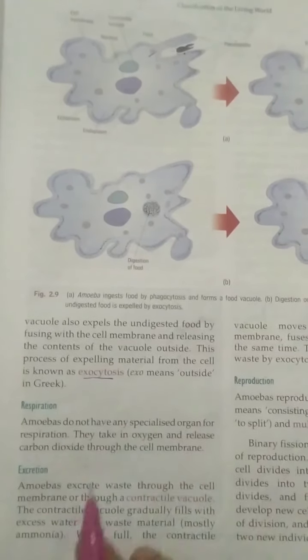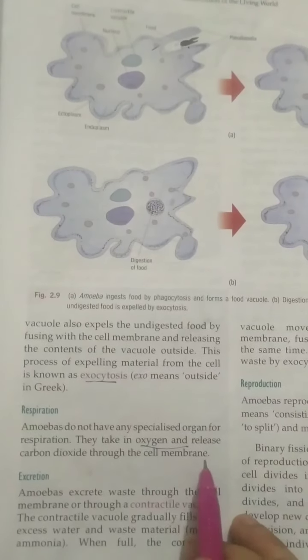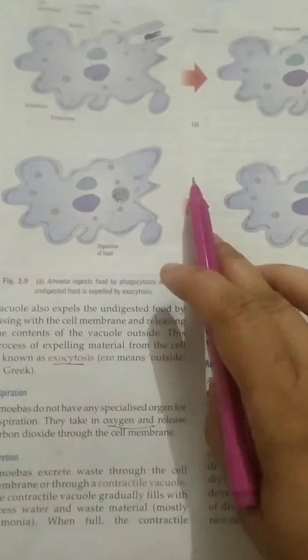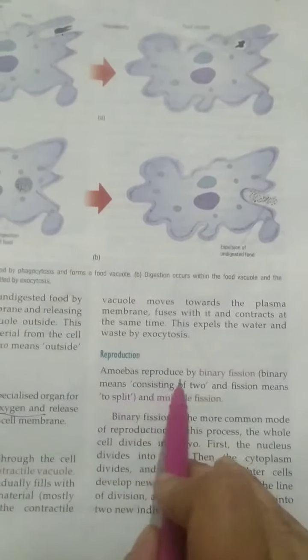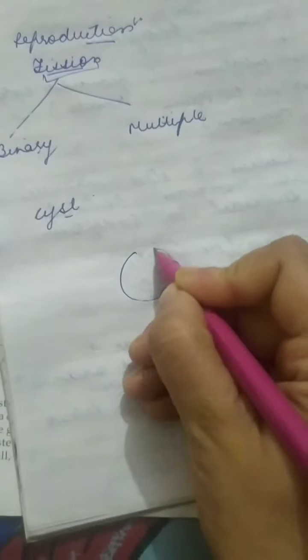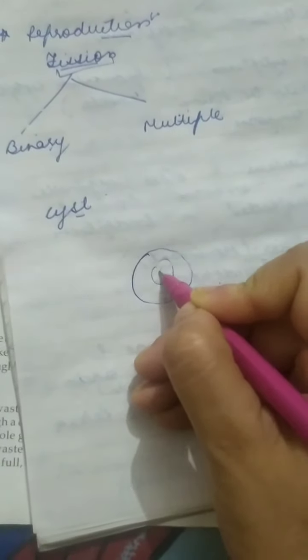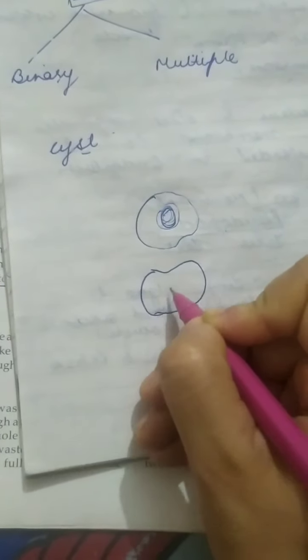And respiration, I already told, they take in oxygen and release carbon dioxide through the cell membrane. And excretion, already, through the contractile vacuole they get rid of the waste material. Now reproduction, I have told you, amoeba reproduces by binary fission, means the body of the amoeba divides into two. Here with the example I can show. This is the amoeba body. This is the nucleus. When it is going to divide, the nucleus material also gets split.